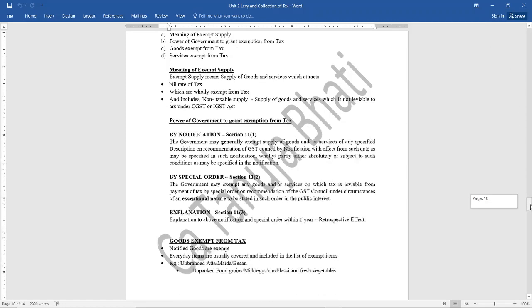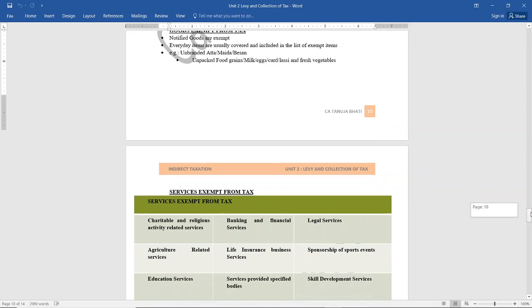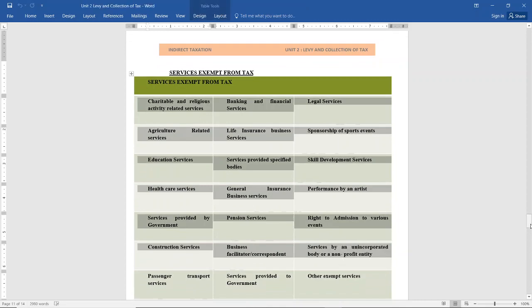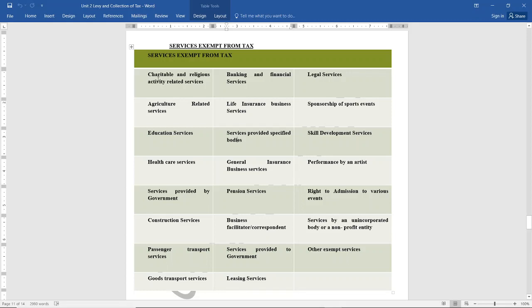Now let us see certain goods that are exempt from tax. Like unbranded atta, maida, besan are daily needs and requirements, necessities like foods, milk, eggs, curds, lassi, fresh vegetables. They all are exempt from tax. And services that are exempt from taxes, you have a list of services here specified that are exempt from tax. We just take a few, like charitable and religious related activities. We have healthcare services, education services, where GST is not applicable. When you pay fees, your college fees, do you pay GST? No, because education services are exempt from GST specifically.